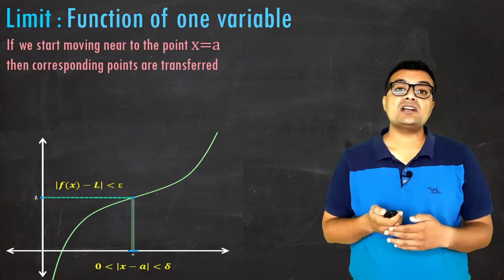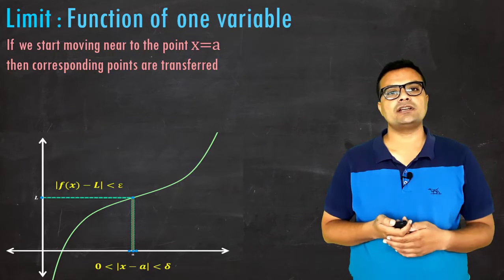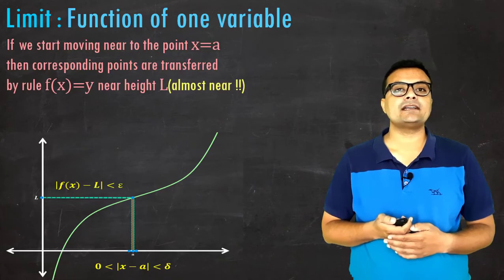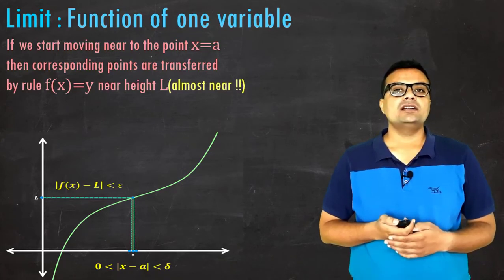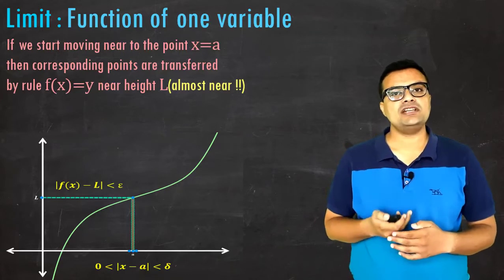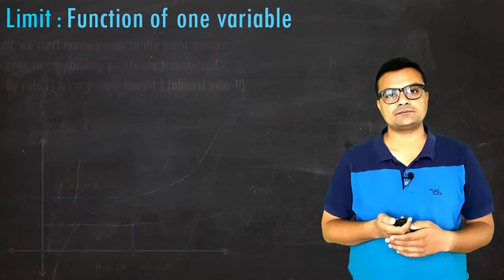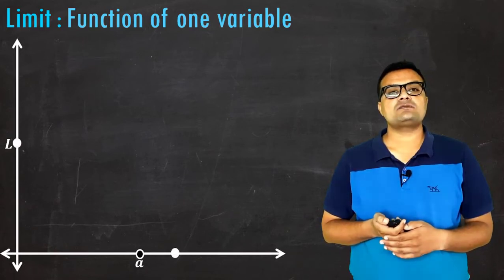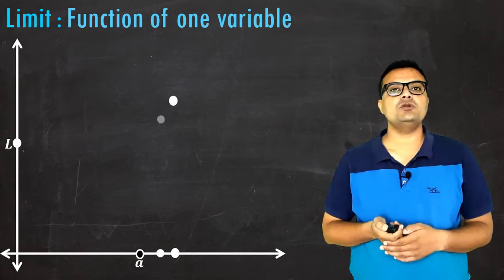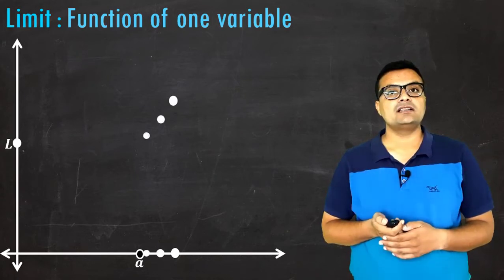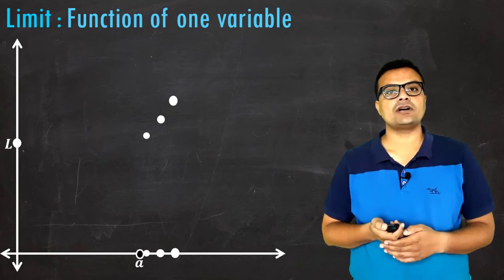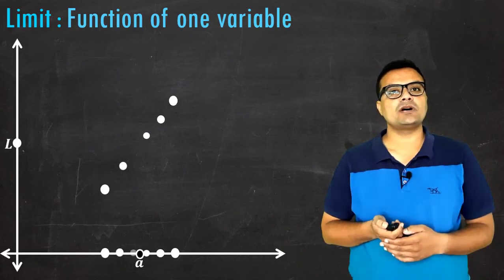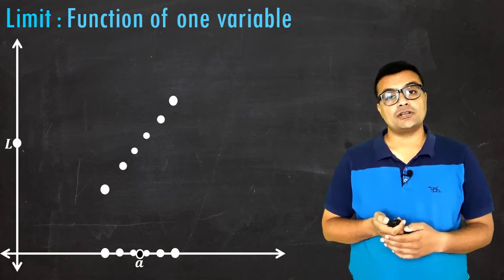So if we start moving near this point x equal to a, either from the left or from the right, the corresponding points are transformed to height L by the rule f of x equal to y. Now here I mentioned that it is almost near. What do we mean by almost near? If I take point x equal to a in the domain and its corresponding points in the neighborhood from the right hand side, they are reflected by these values of the function y equal to f of x, and if I move from the left hand side, the corresponding values are transferred to these points by the rule y equal to f of x.